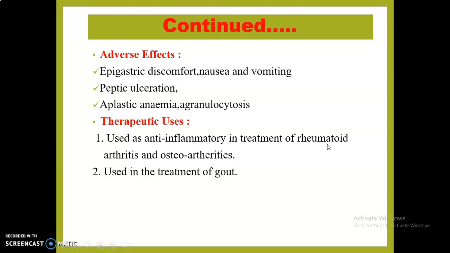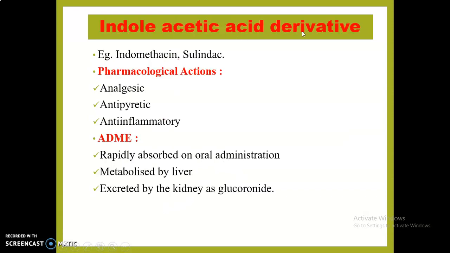Rheumatoid arthritis is an autoimmune disease, and phenylbutazone is also used in the treatment of gout. Gout is a condition where, near the joints, a tubercle-like structure is formed where uric acid is deposited in the form of monosodium urate. The next class is indole acetic acid derivatives.